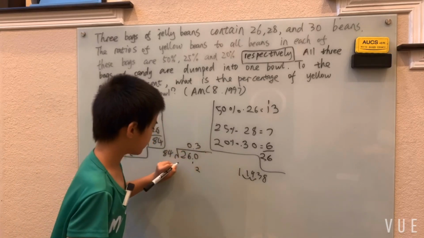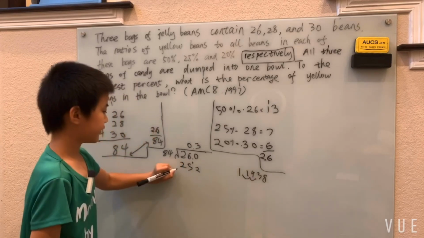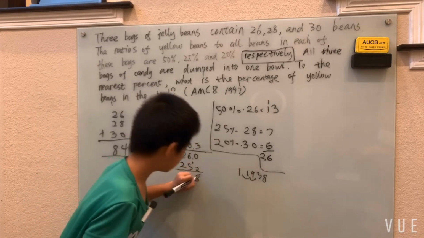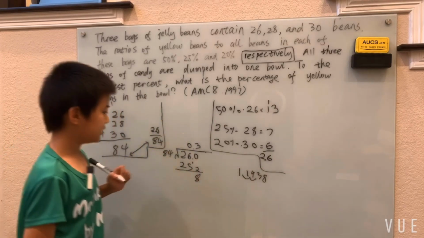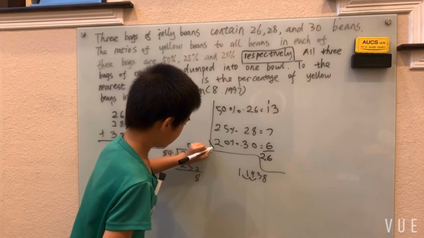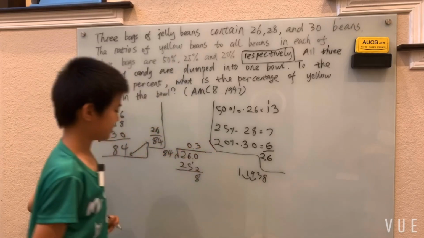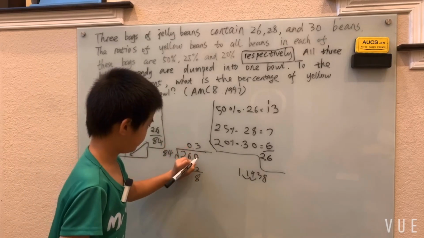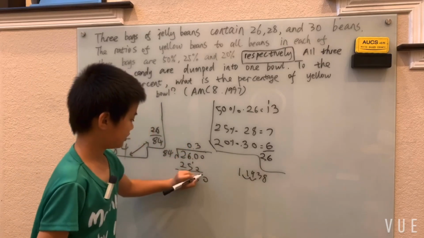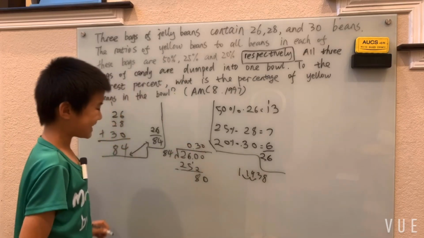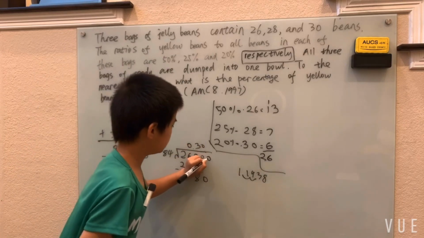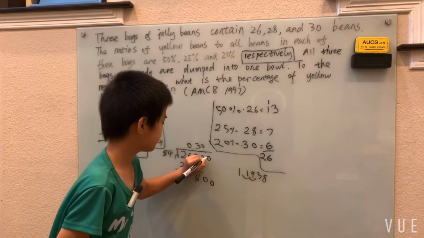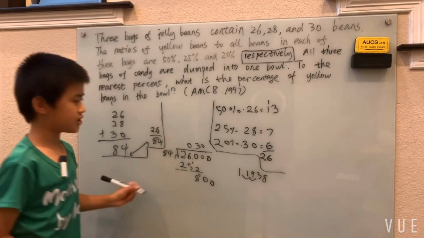Add in the 1 for the units digit, 252. Subtract these, we get 8. 84 doesn't go into 8. Of course, drop in a 0. Doesn't go into 80 either. We just add another 0. 84 goes into 800 9 times.